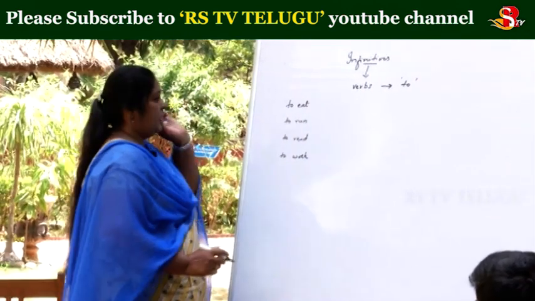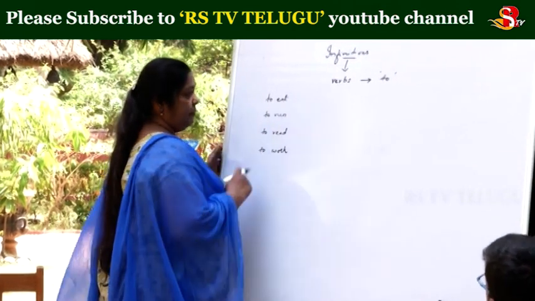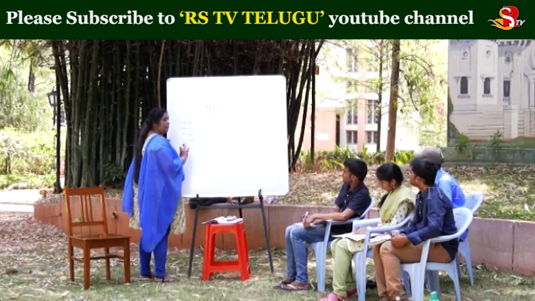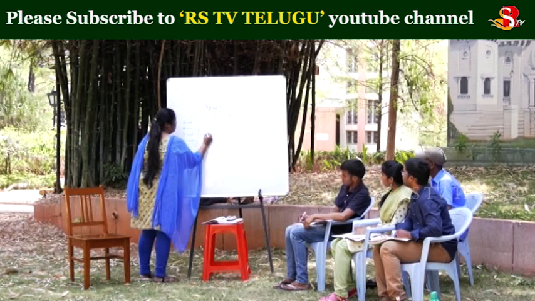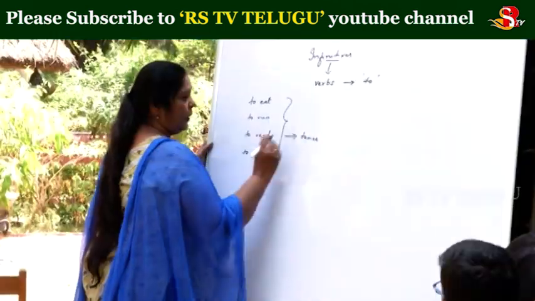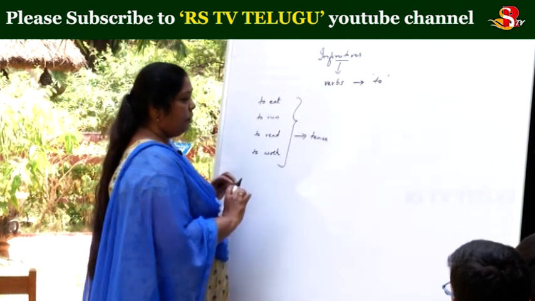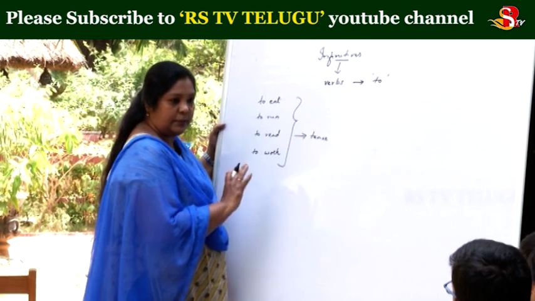So, these words all come under this category of infinitives. These are the kind of verbs which do not tell you anything about any tense. The infinitives do not give you any tense, they only go with the subject.